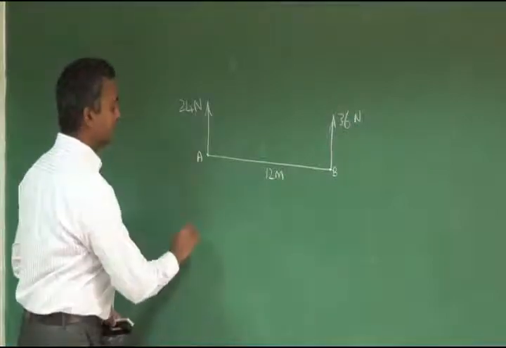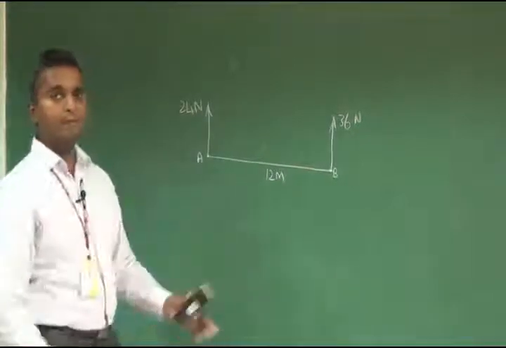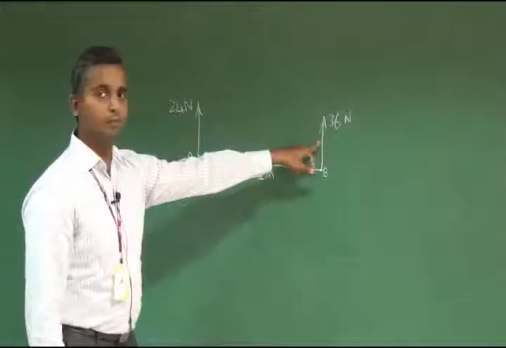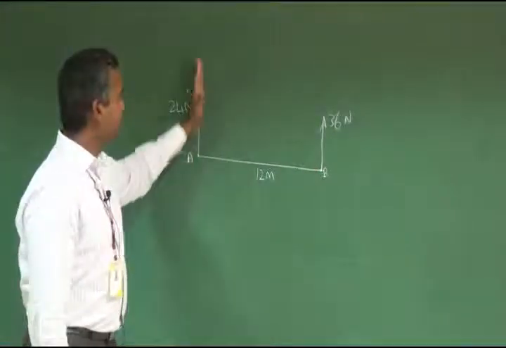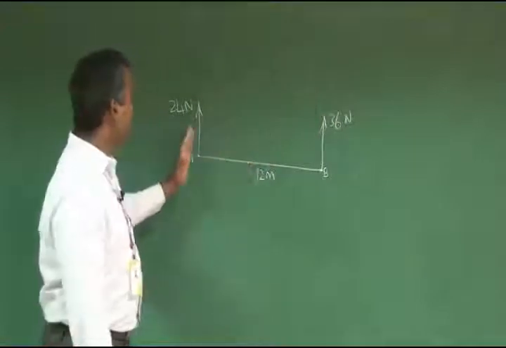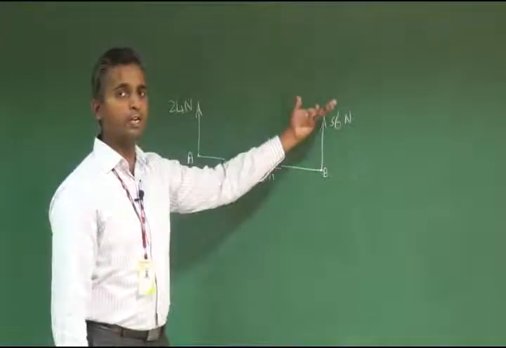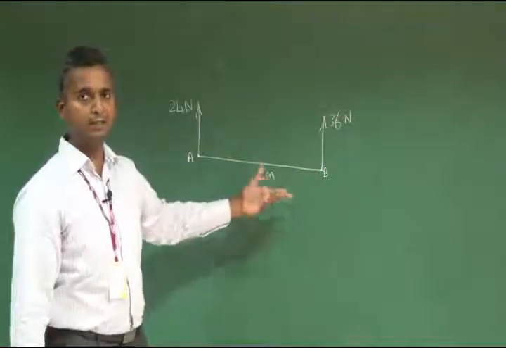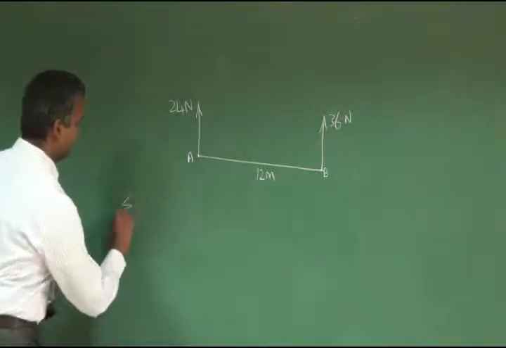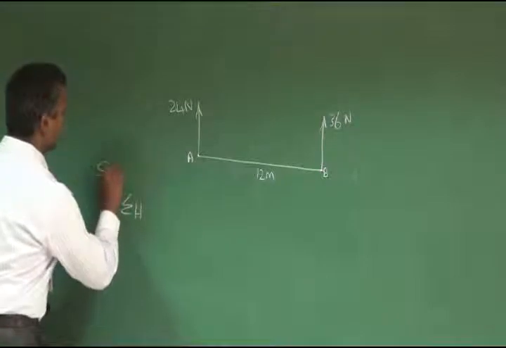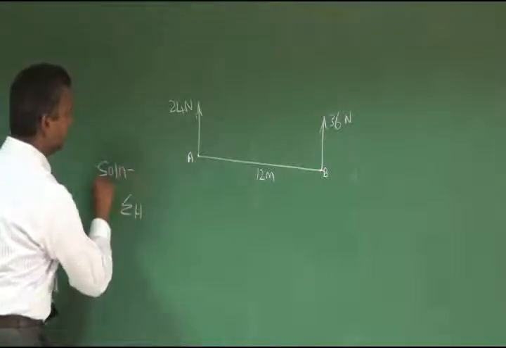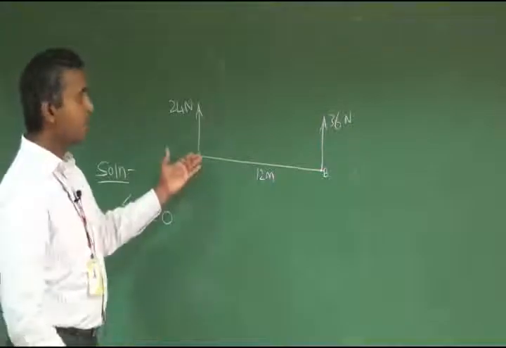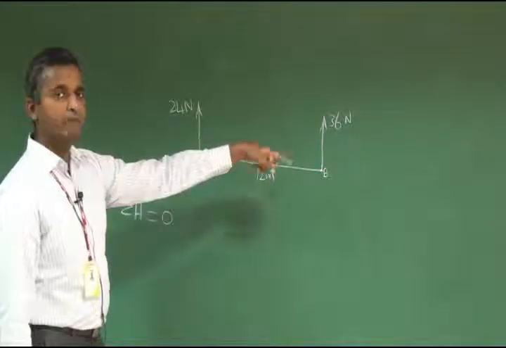How are we going to do it? First of all, how many forces does this system have? One is the 24 Newton force and the other is the 36 Newton force. 2 forces are there, both vertically upwards, Y positive and Y positive. There are no negative forces in the vertical component and no horizontal components here. So sigma H is equal to 0 because there are no horizontal forces in the given system.